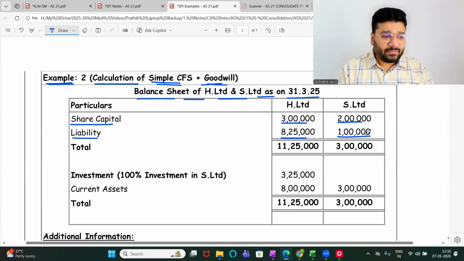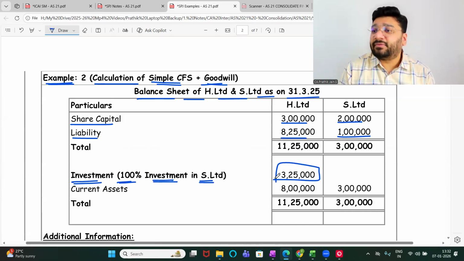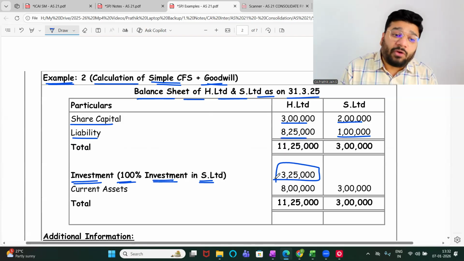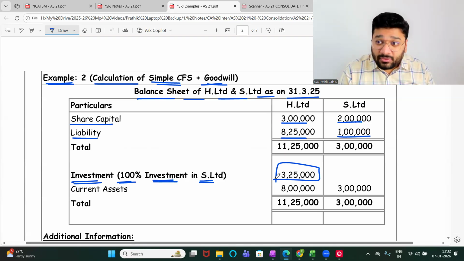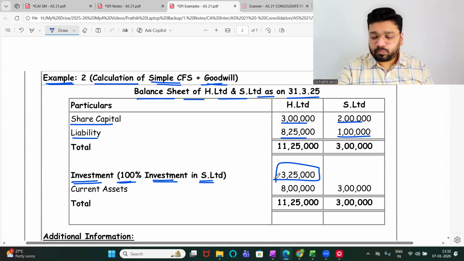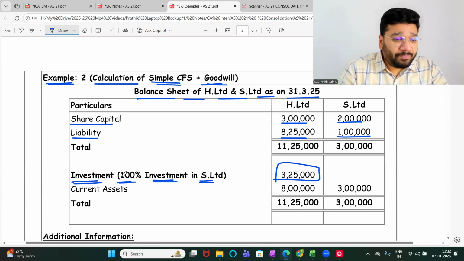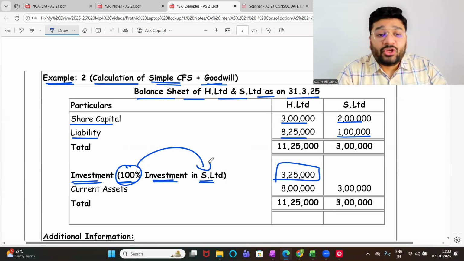What do you observe on the asset side? There's some investment, sir. 100% investment in S Limited. Who has done this investment? H has done it in S. So my question is, is S Limited the wholly owned subsidiary of H Limited or is it partly owned? Wholly owned. How do you say so? 100% of the capital of S Limited has been contributed by H. So S is the wholly owned subsidiary of H Limited.